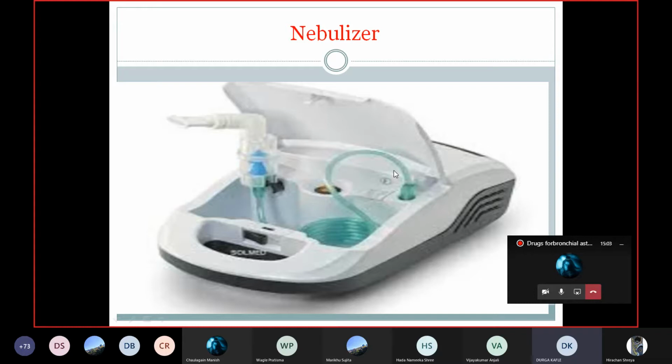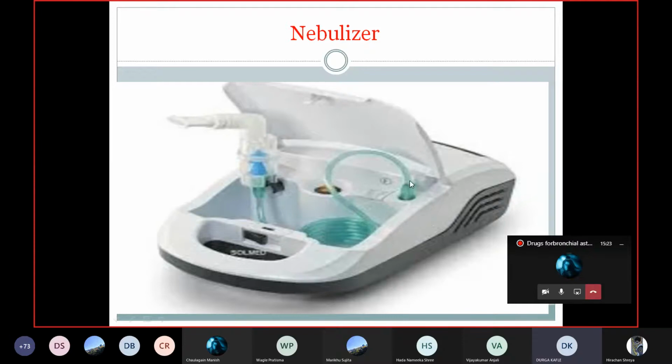I think all of you have seen this device either in your home or in the hospital. This is a nebulizer machine. This is an air tube. Can you see this pipe? This is an air tube. And this whole base is the compressor.